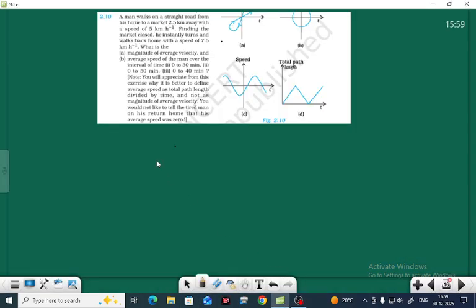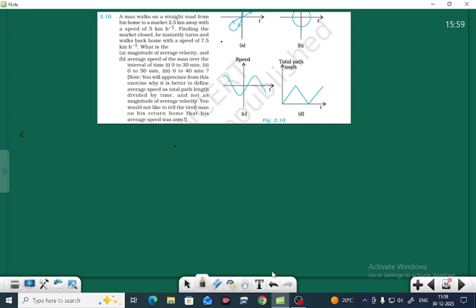Hello everyone. Today we shall discuss question number 2.10 of the chapter Motion in a Straight Line. A man walks on a straight road from his home to a market 2.5 km away with a speed of 5 km per hour. Finding the market closed, he suddenly turns and walks back home with a speed of 7.5 km per hour. First of all, you have to understand the question. After that, we will solve it.